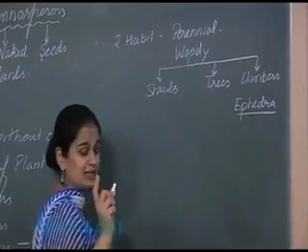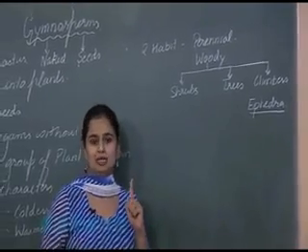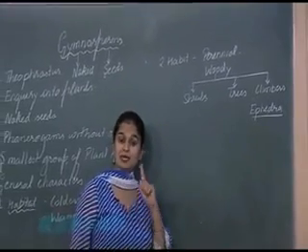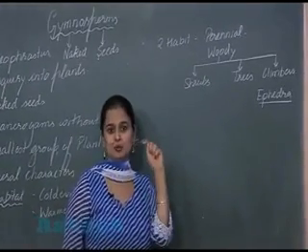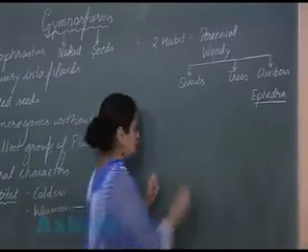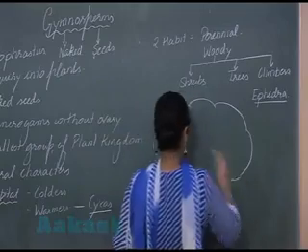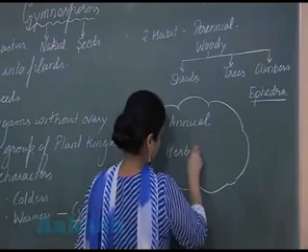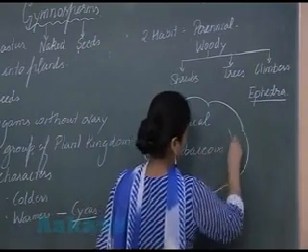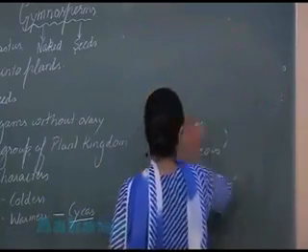Right, so this means that there is no gymnosperm which is annual. Annual means surviving for only one season. And no gymnosperm is there which is non-woody, means which is herbaceous. So you write this information: annual and herbaceous condition in the gymnosperm is absent.